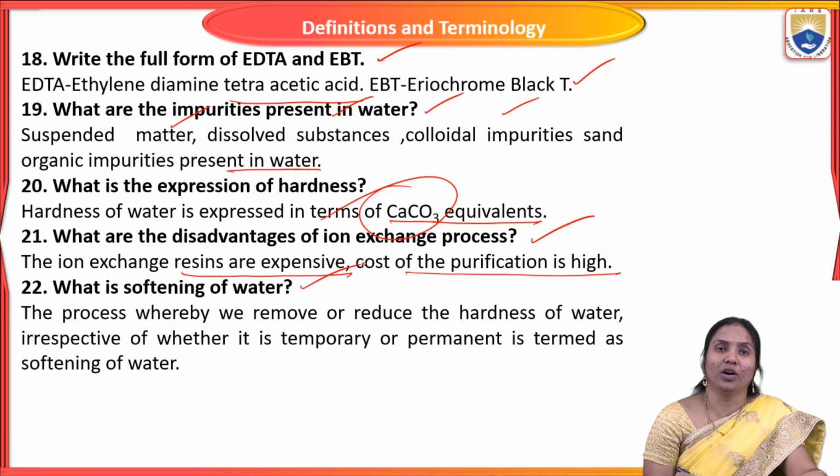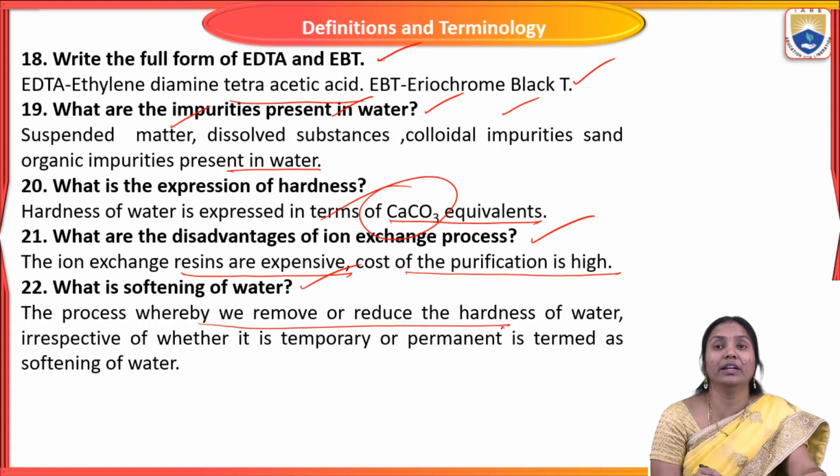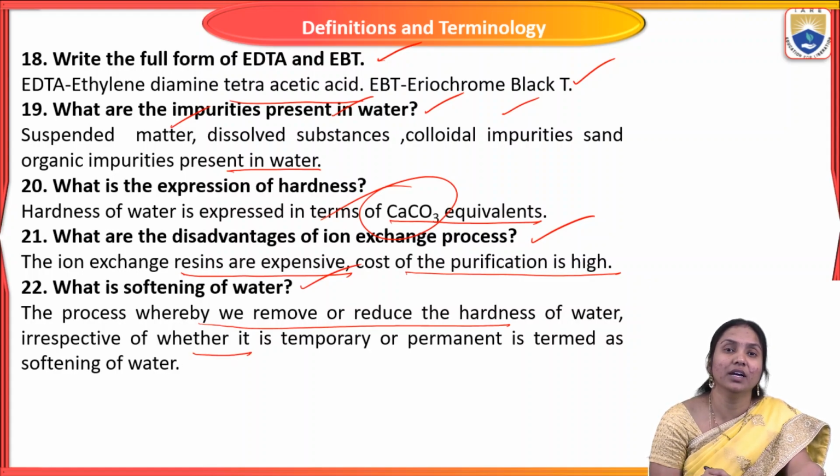So what is softening of water? Soft water means the absence of hardness causing ions. When we treat it with soap, it produces lather; that is called soft water. So softening of water means the process whereby the hardness of water is removed or reduced, irrespective of whether it is temporary or permanent.